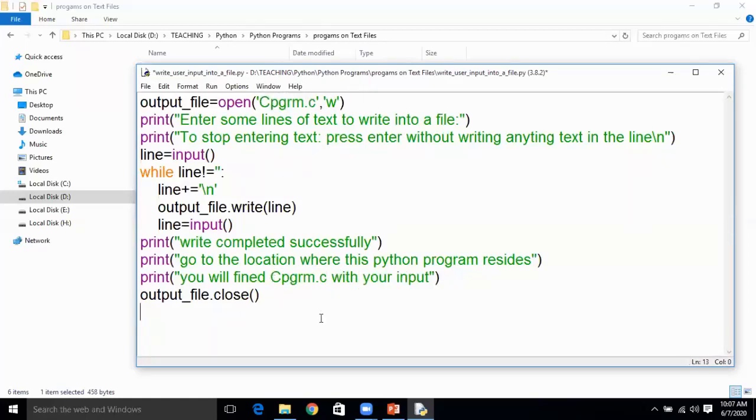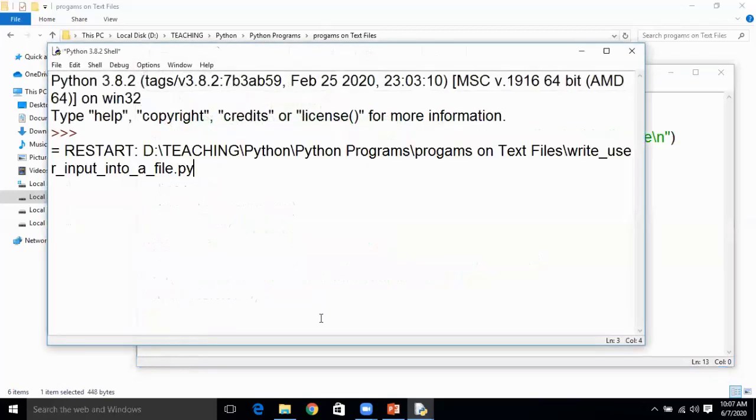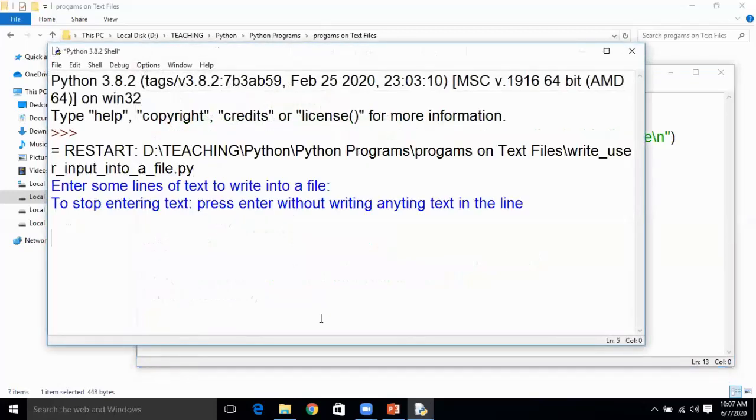Okay, and you save it and you execute it, and now you can write a C program here. The C program starts with hash include stdio.h and void main. Write any program, whatever you like. Print hello, printf hello.